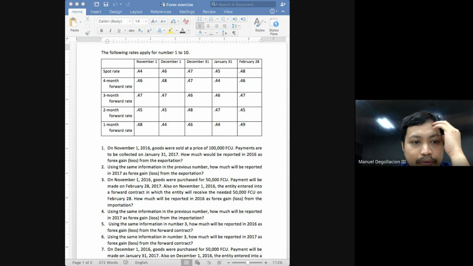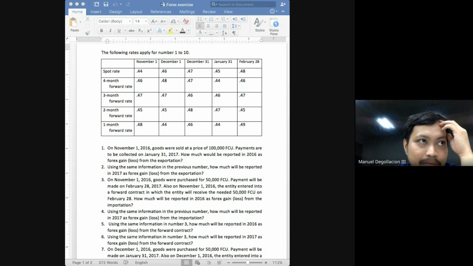So on November 1, what will we do? Measure the forward contract receivable based on the estimated spot rate on the date of settlement. When again is the date of settlement, class? February 28. And what will give you the estimated spot rate on February 28?